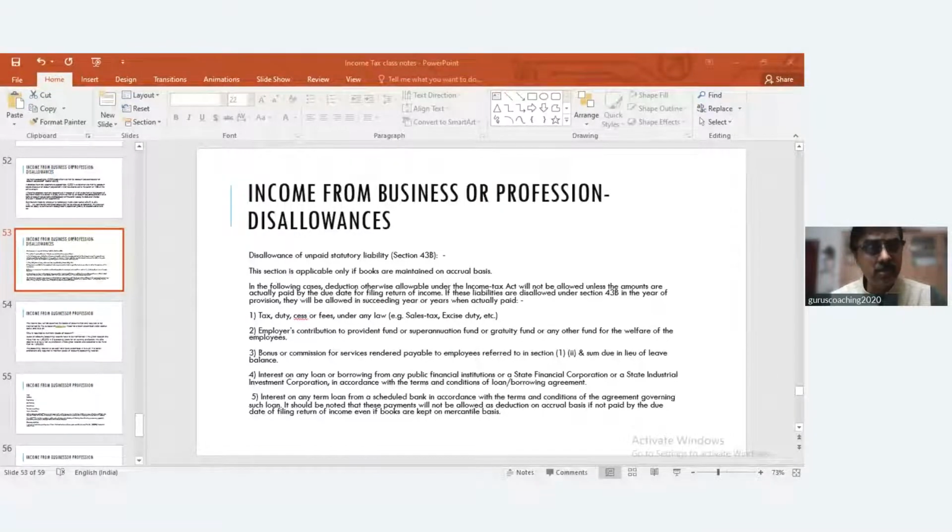X is running a business. His turnover is 1 lakh. And is he required to maintain books of accounts? Now, there are two things here. One is referred to as a business, another is a profession.